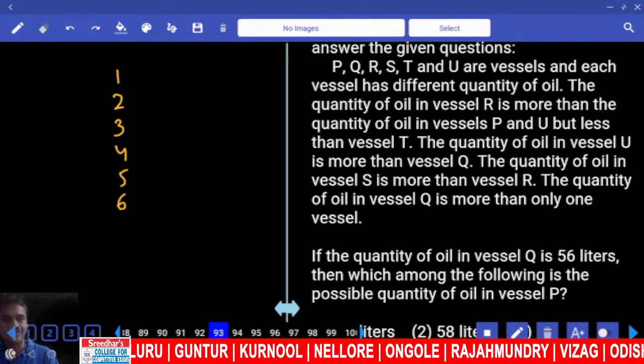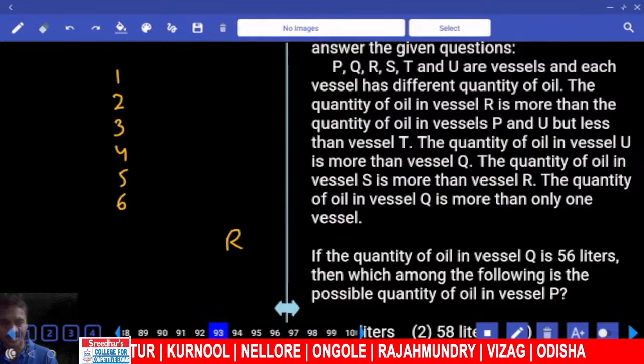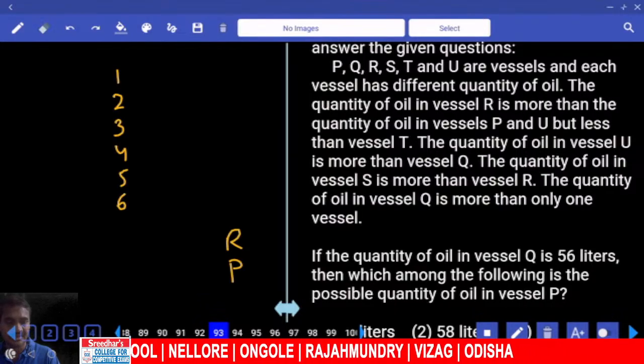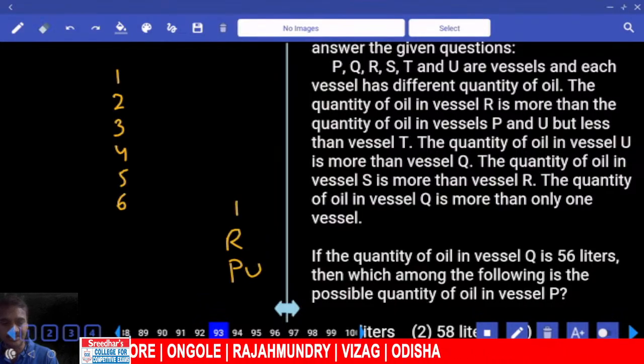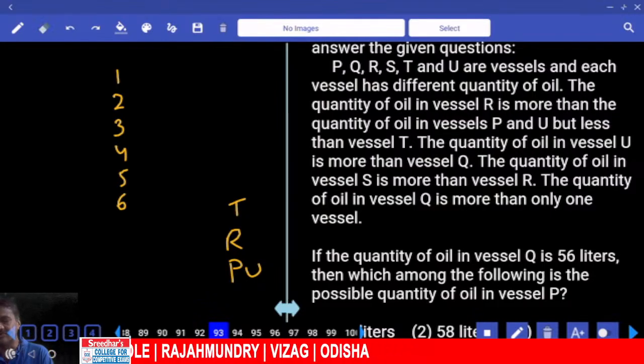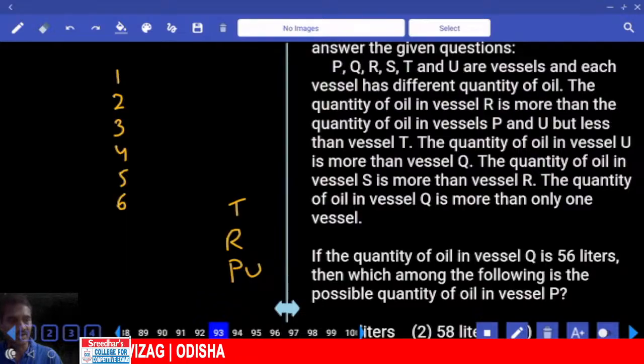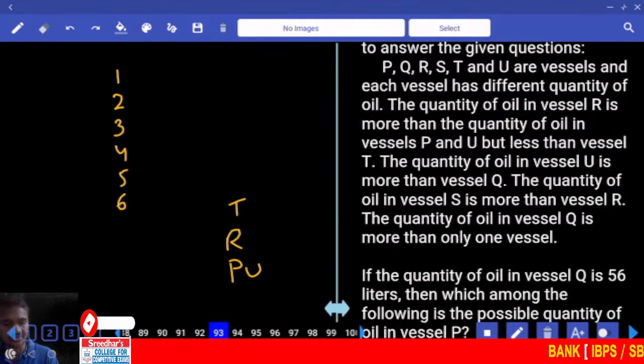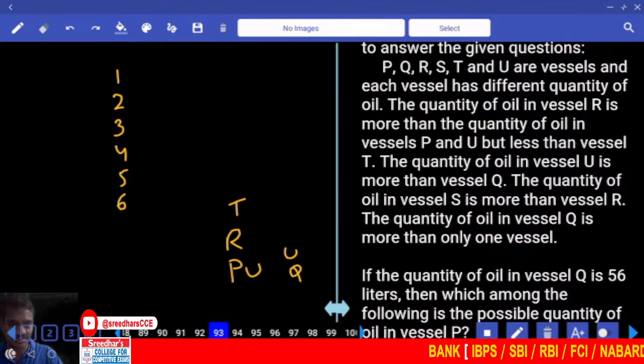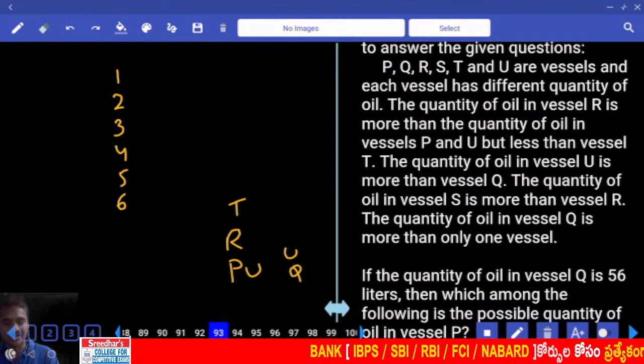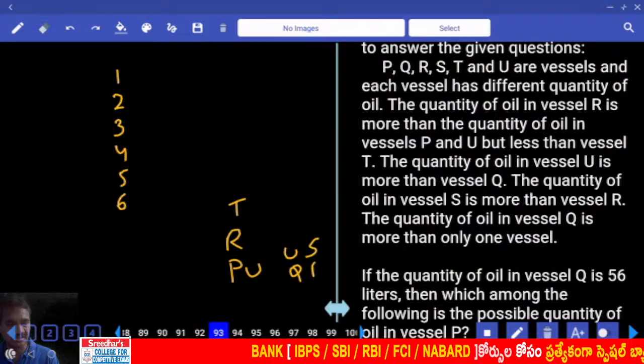The quantity of oil in R is more than P and U, but less than T. The order between P and U, which has more, is not known. Then the quantity of U is more than Q. And the quantity of S is more than R.